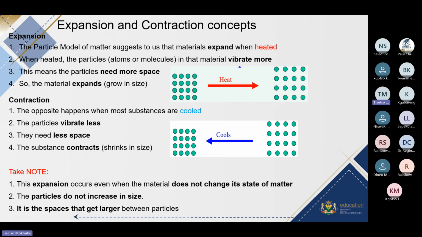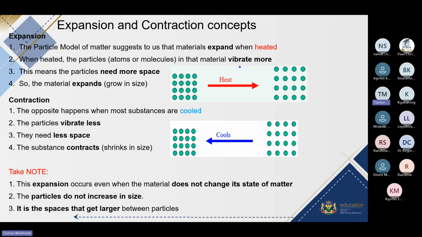Now let us first look at expansion. If you look at a material on the left-hand side, and we compare to the same material on the right-hand side, we see that on the left-hand side, before the material was heated, the particles were closer to one another, and then the material was heated, and now we see that the particles are far apart from one another.